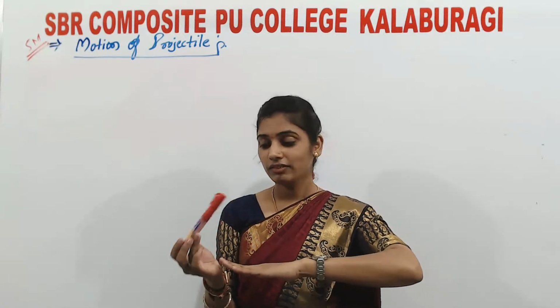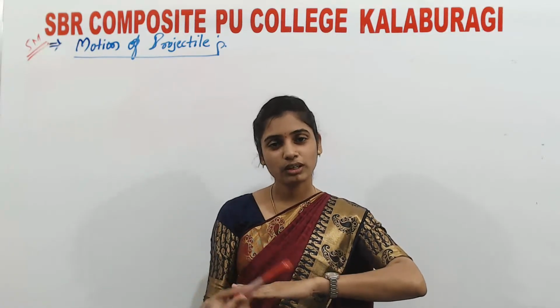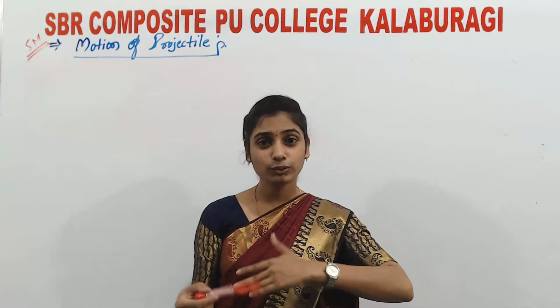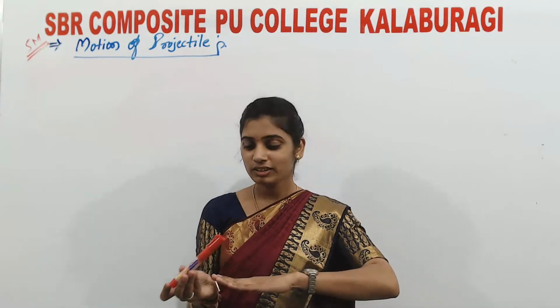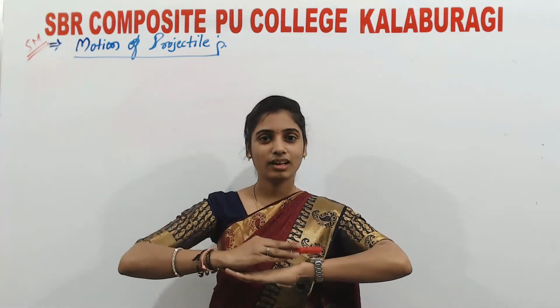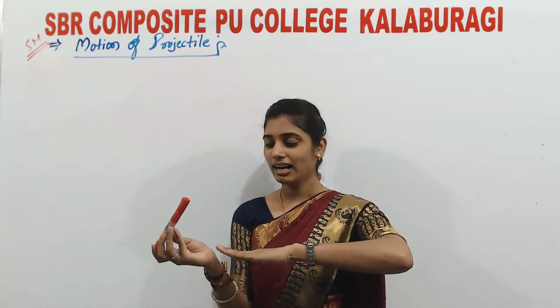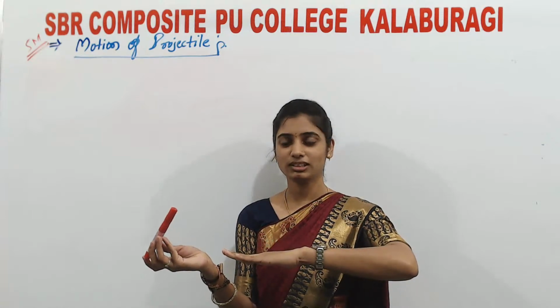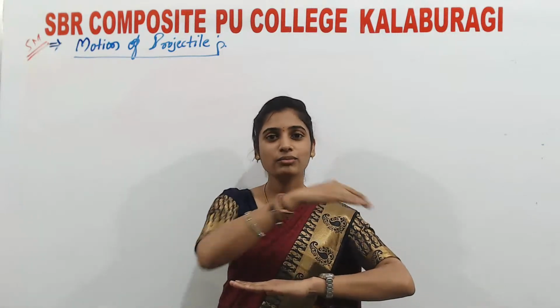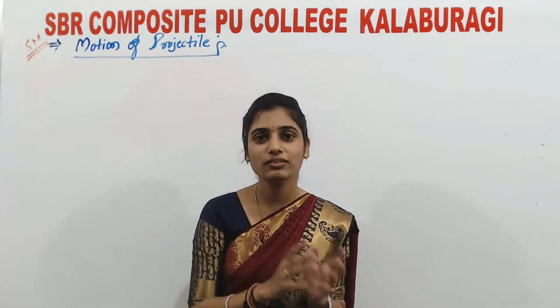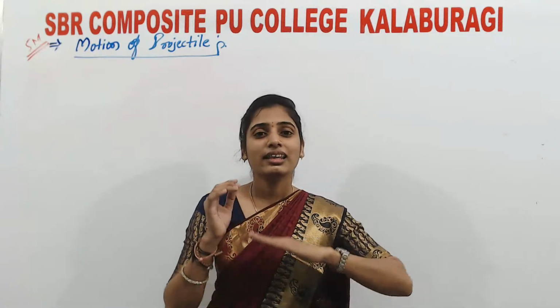If you want to see how a projectile will move, or which object we call a projectile, let me take an angle from the horizontal. At an angle, I am just throwing this object. I have thrown this object like this, isn't it? So for a particular interval of time, that body was in air, that body was in flight, isn't it? That body which is in flight is moving only under gravity.